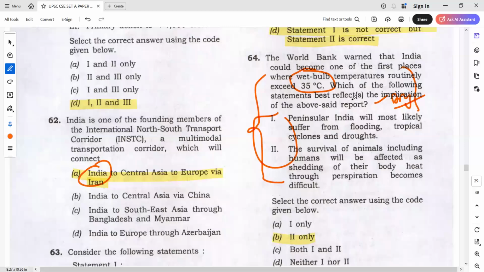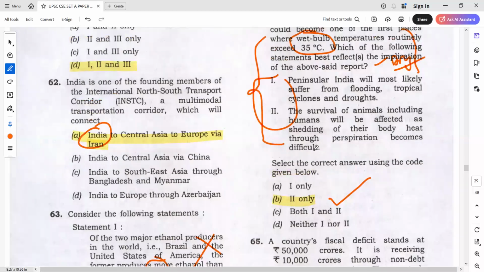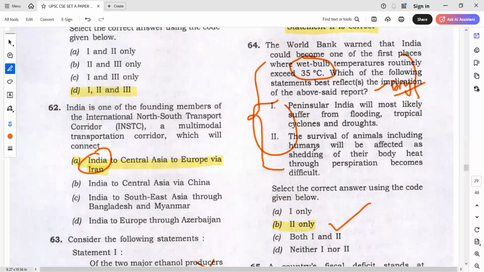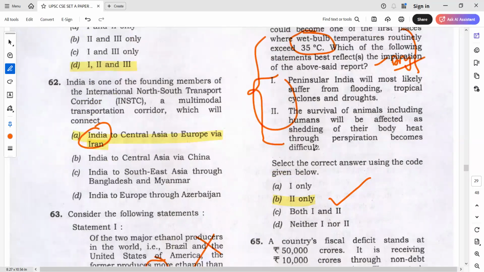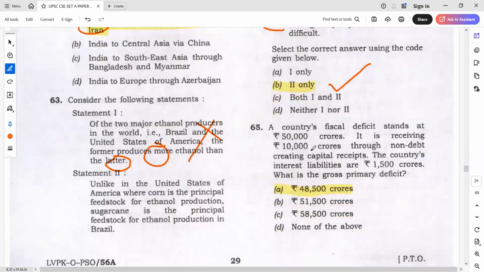Basically because dry bulb temperatures cause more of these tropical cyclones and all. Whereas wet bulb temperatures are more related to your own temperature, human temperature or animals and all, that body temperature. It is related to that. Okay. So this answer will be only 2. Mostly it will be only 2. I don't think the answer will change. So you can consider definitely that the answer will be only 2 because it is basically a variable question. Okay, so wet bulb is there, dry bulb also is there. First statement is basically dry bulb. Second statement is basically wet bulb. So you can consider the answer as only 2 in this.